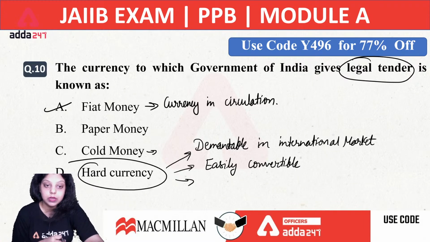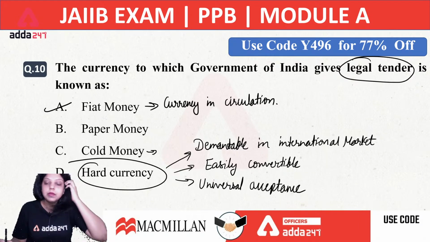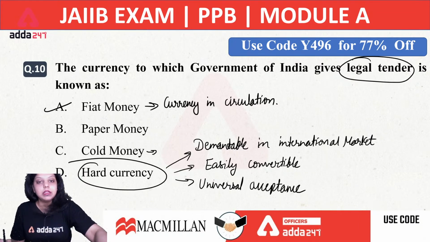And another key point is that this currency is universally acceptable.